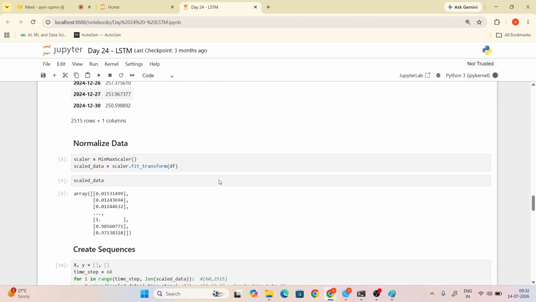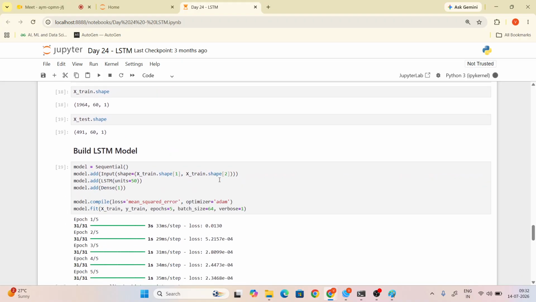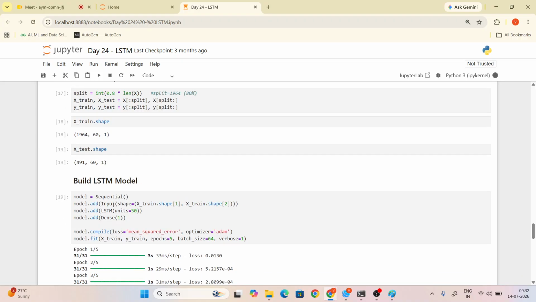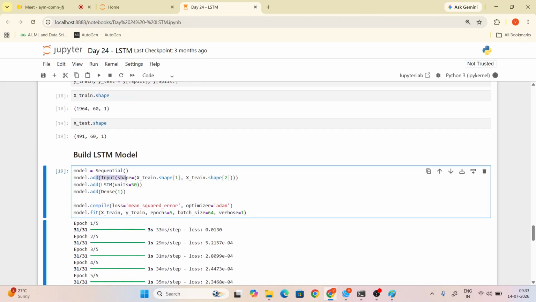Just imagine the diagram you draw: first the input layer, then 15 LSTM cells, and the last one is the output.